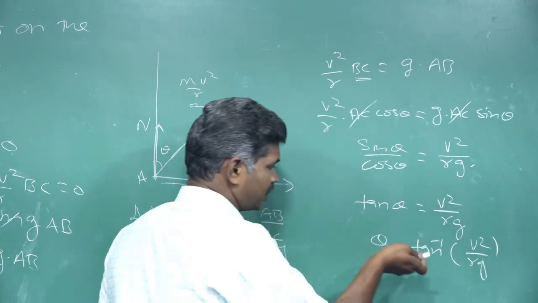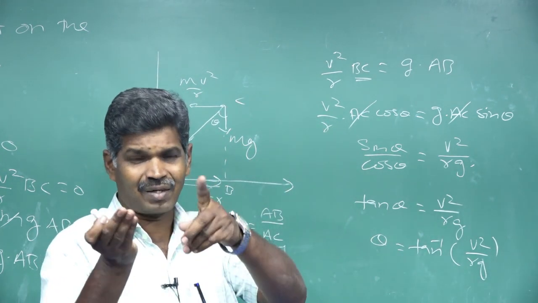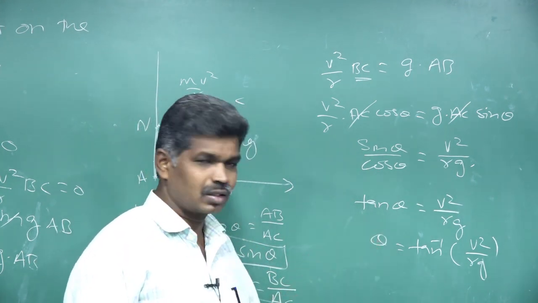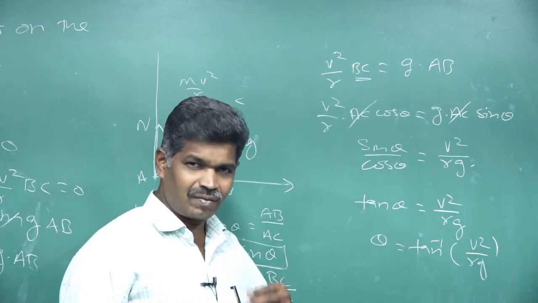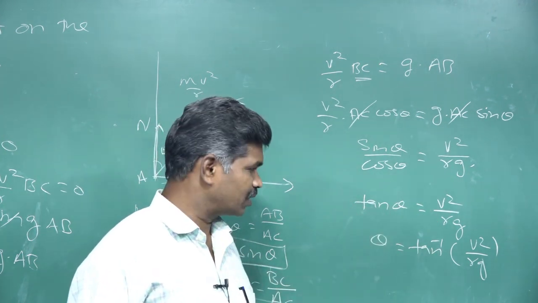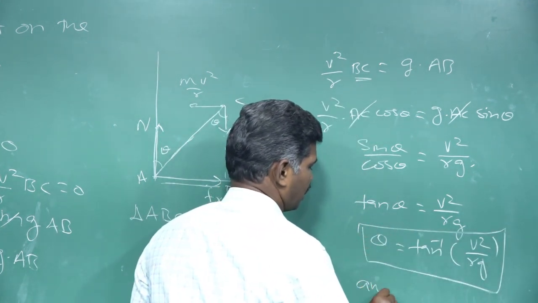How do we get this? Take tan inverse on both sides. Tan and tan inverse cancel, and you get theta only. But on the right side we are not left with nothing, so we take tan inverse there. This is called the angle of bending.